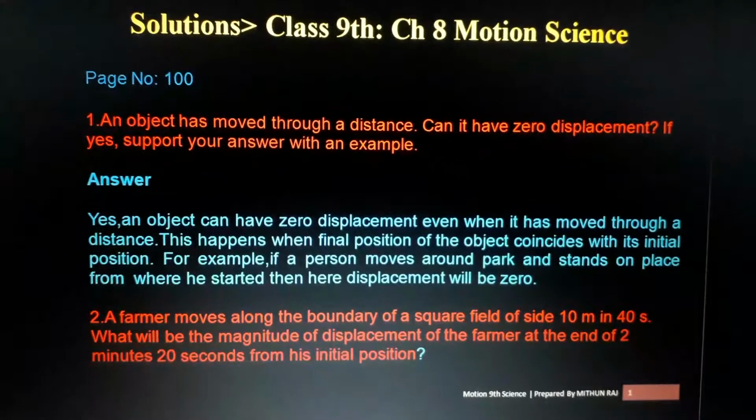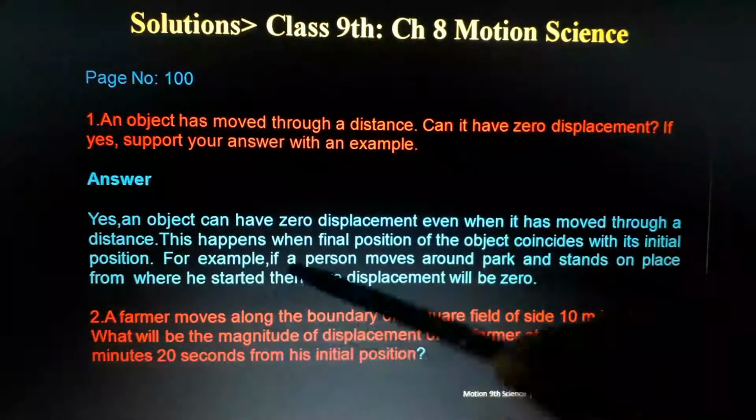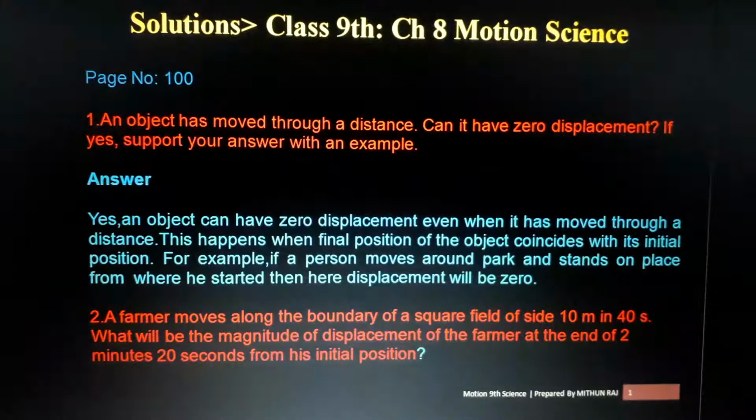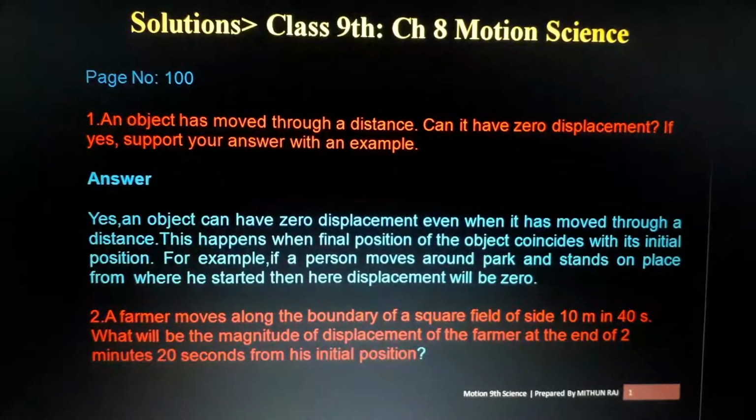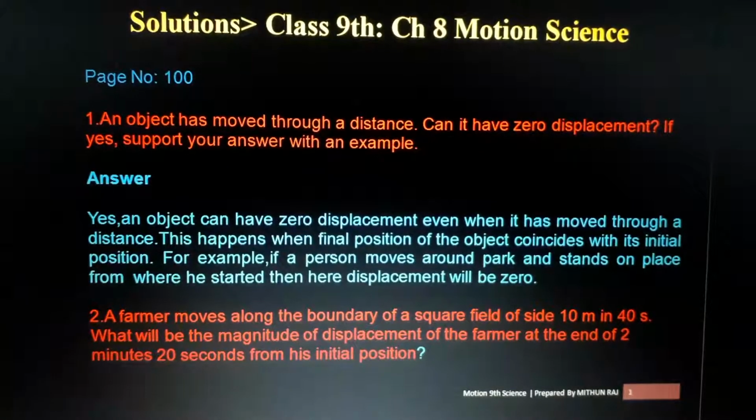In circular motion, what is the displacement? It is zero, isn't it? And in that case, what do you say? Just say, yes, an object can have zero displacement even when it has moved through a distance. This happens when the final position of the object coincides with the initial position. Not only in circular motion; in any motion, if the starting point and the ending point are the same, then displacement will be zero. For example, if a person moves around a park and stands at the place from where he started, displacement will be zero, isn't it? That's a very easy question, you already know that.